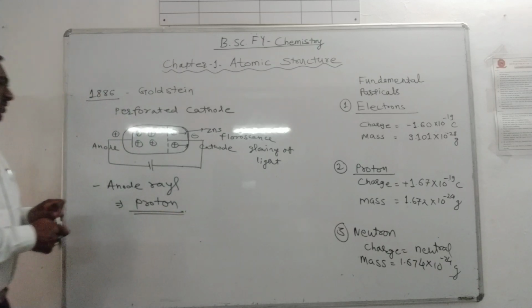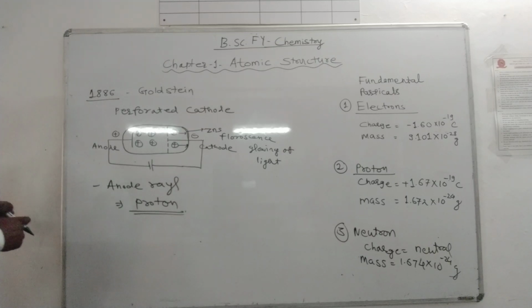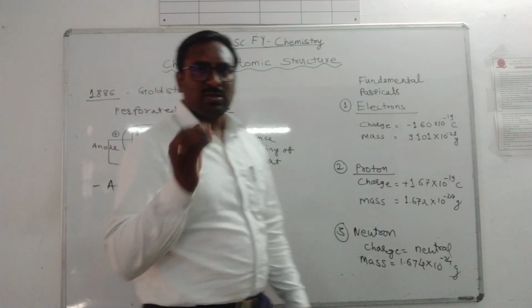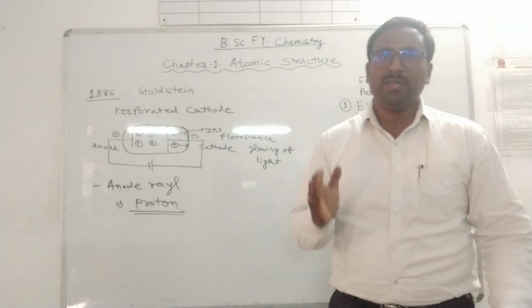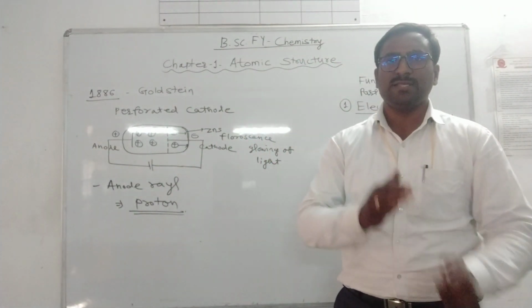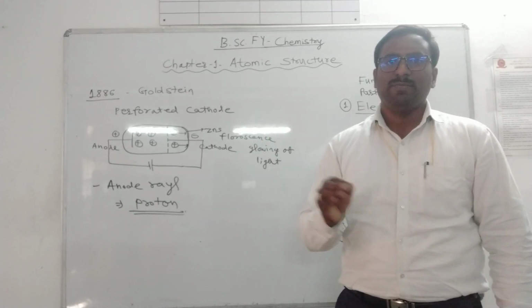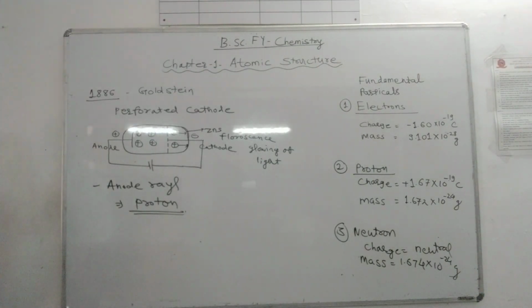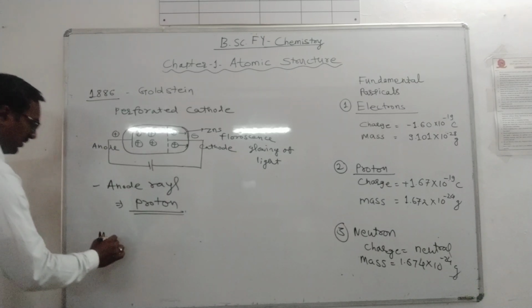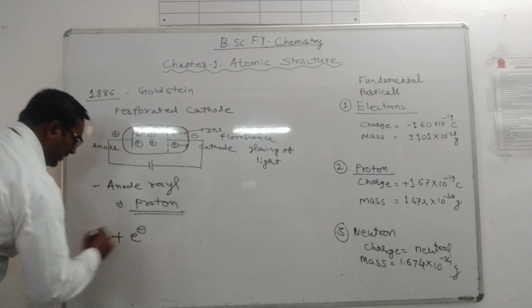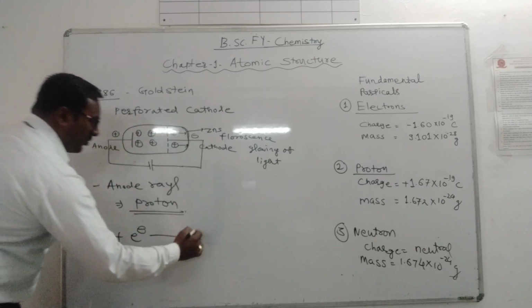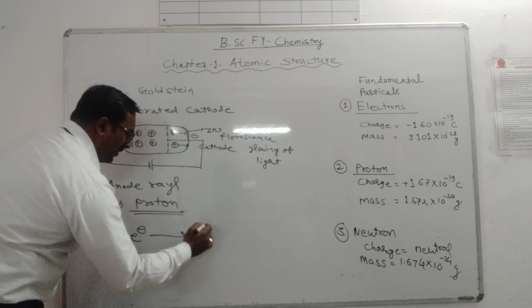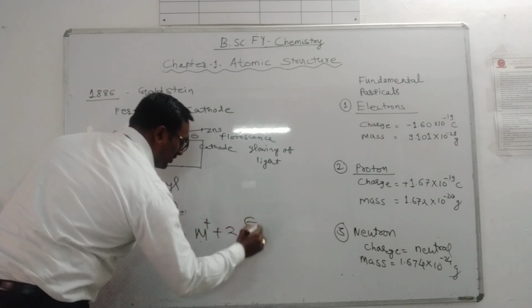How does this happen? When electrons strike a metal surface, there is ionization of that metal. Electrons are removed, isn't it? We can write the reaction: suppose we have a metal and we are bombarding it with electrons. The metal is ionized, forming M plus and 2 electrons.